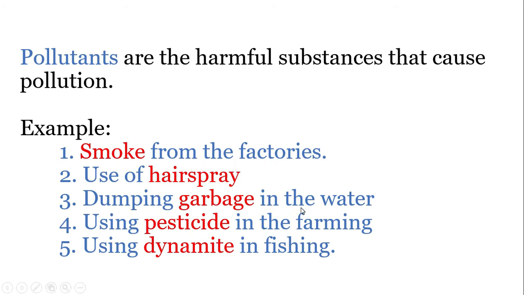Dumping garbage in the water. When you throw garbage or much trash in the water, it means you pollute the water, and then the water cannot be used anymore. Using pesticide in farming: when you use it, it will stay on the soil and the soil will become polluted. And this one, using dynamite in fishing: it means using a powerful explosion in the water to kill fish for fishing. So it also affects the water.